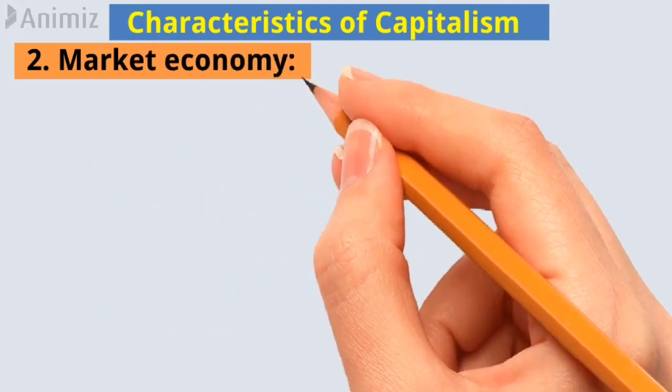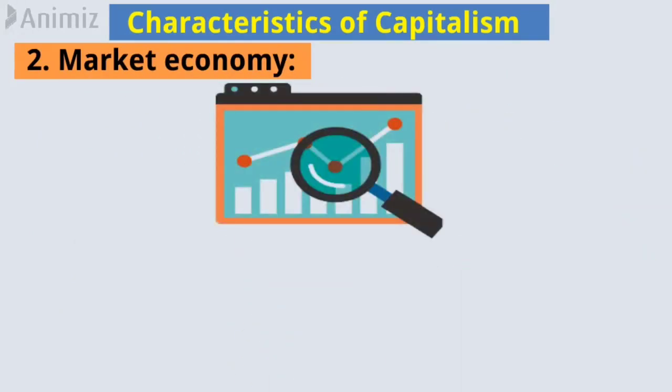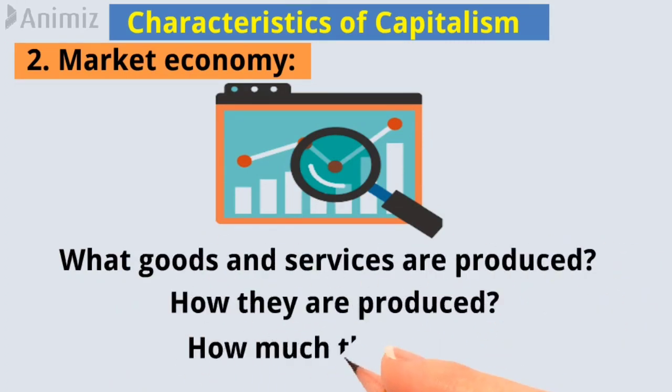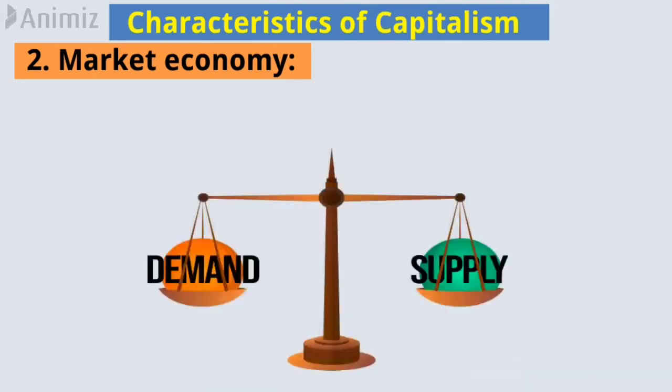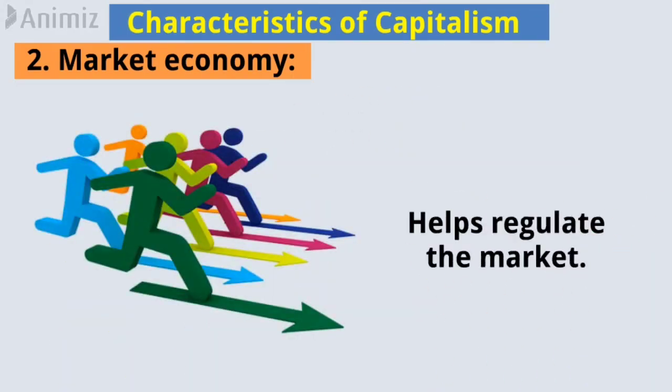2. Market economy. In capitalism, the market plays a crucial role in determining what goods and services are produced, how they are produced, and how much they cost. Supply and demand dictate prices, and competition between businesses helps regulate the market.